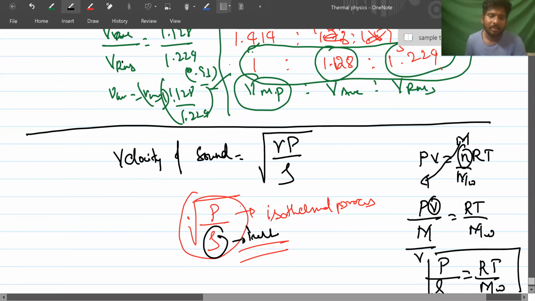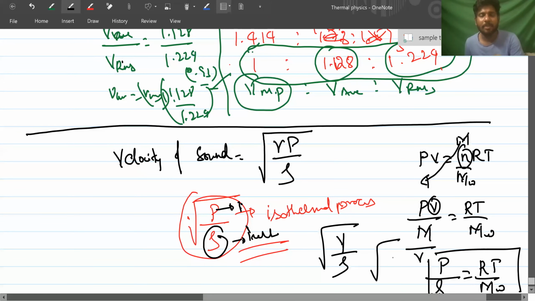Elastic property by inertial property, under root, is called the speed in different media. So what is the elastic property in solids? Young's modulus, right? Y by rho is the formula for solids. Bulk modulus is beta, so B by rho is the formula for liquids.